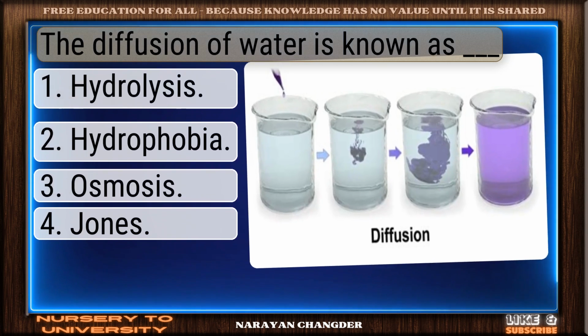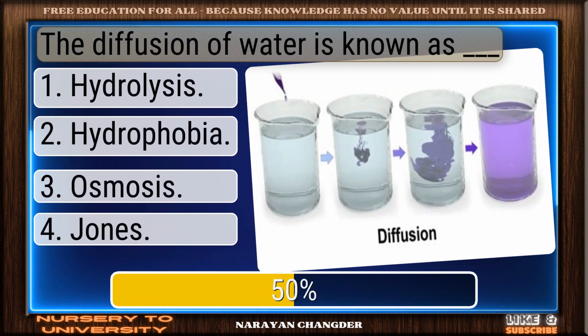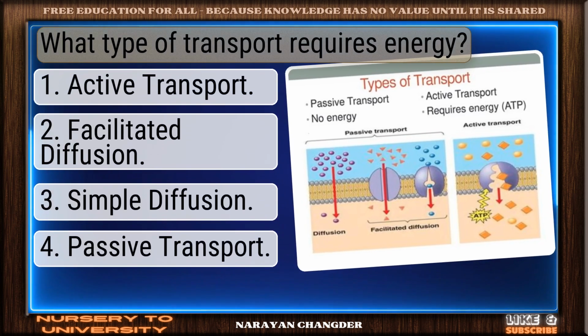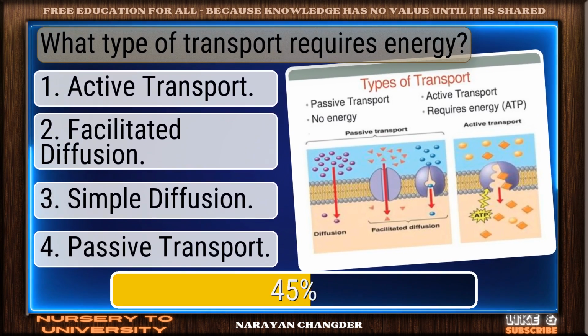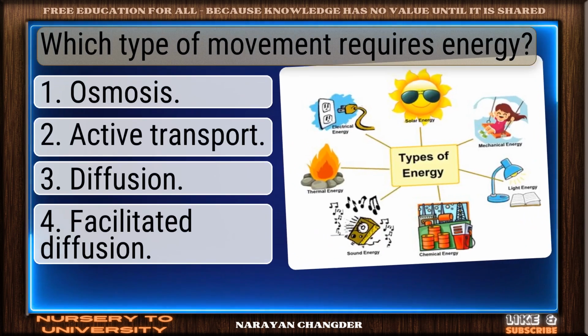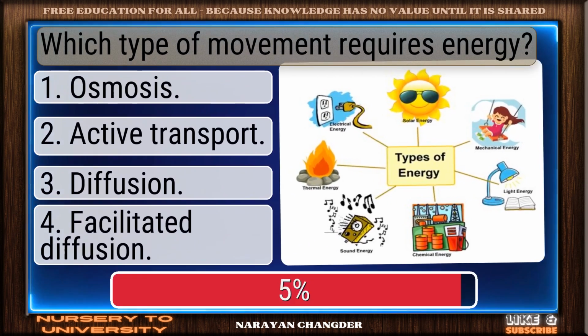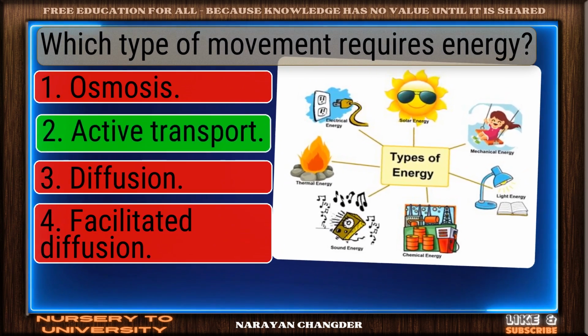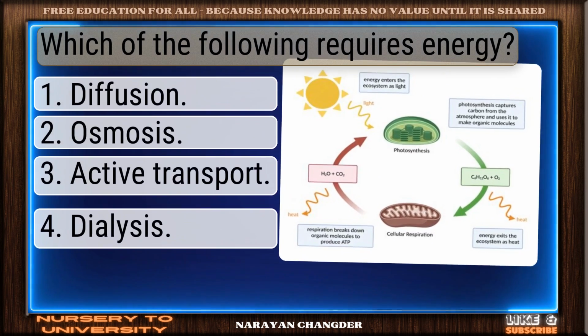The diffusion of water is known as dash. Correct response, osmosis. What type of transport requires energy? That's accurate, active transport. Which type of movement requires energy? You got it, active transport. Which of the following requires energy?